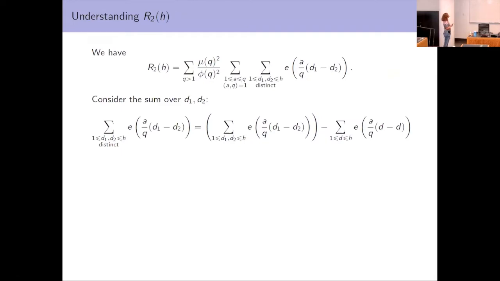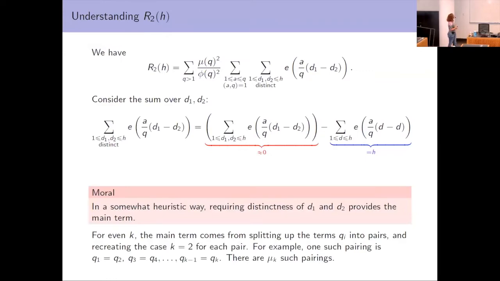So if we consider this inside sum over d1, d2, it would be very easy for us to understand this if we didn't have the constraint that d1 and d2 were distinct. And so we can split this into a complete sum and then subtract off the terms where they're equal. And more or less, we want to think of the complete sum as having a lot of cancellation, and the terms where they're equal give something of size about H. And this thing of size H is what's going to give the square root cancellation more or less in the size of this sum. So now we're through the heuristic in the case when k equals 2.